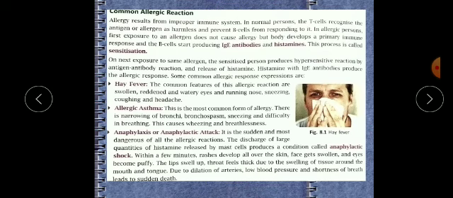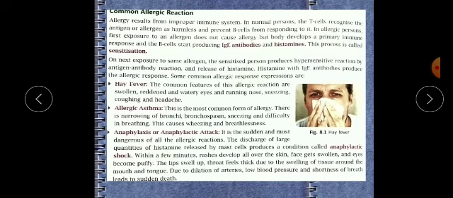On the next exposure to the same allergen, the sensitized person produces a hypersensitive reaction by antigen-antibody reaction, releases histamine and produces the allergic response.